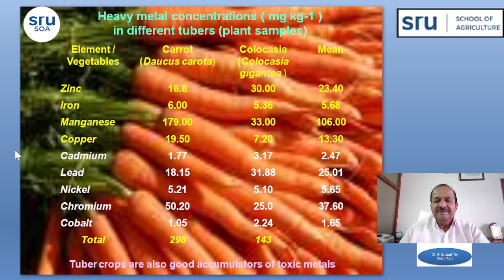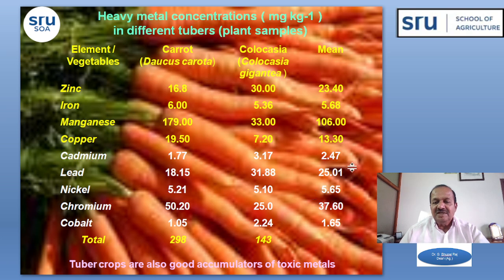Then coming to the tuber crops, our people also consume carrot and colocasia. So these tuber crops are also a main concern with the heavy metals. When compared, the carrot crop is having more heavy metals than the colocasia. As I told you, the heavy metal content differs from species to species.